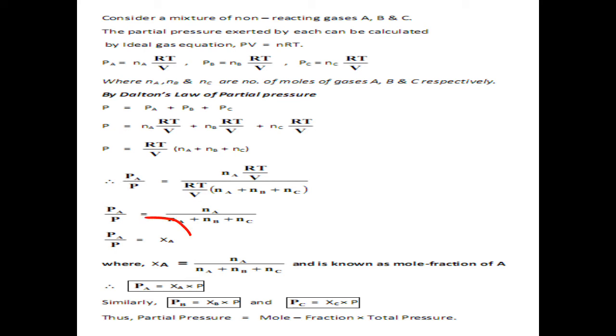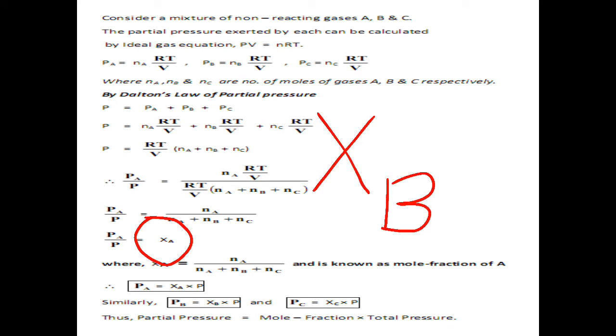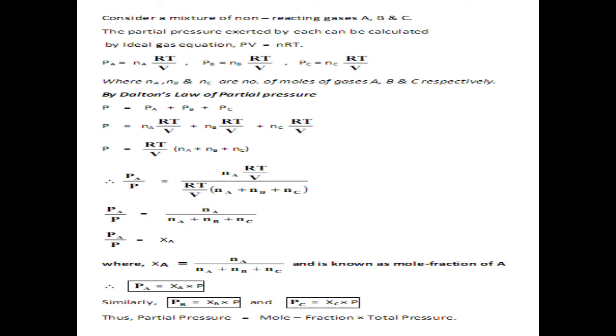XA means the molar fraction of gas A. Similarly, XB will be the molar fraction of gas B, and XC the molar fraction of gas C. So this is how we study another relationship between the molar fractions, partial pressures and total pressure.